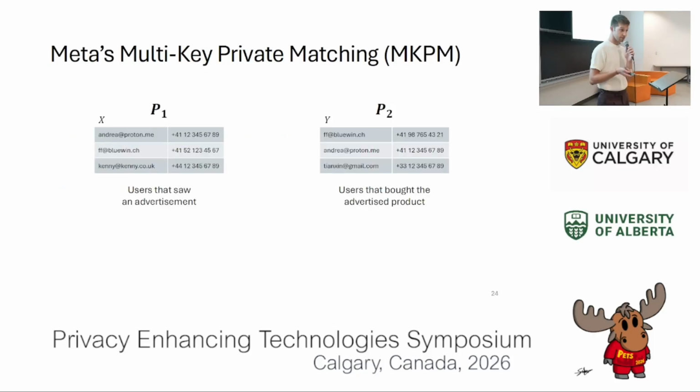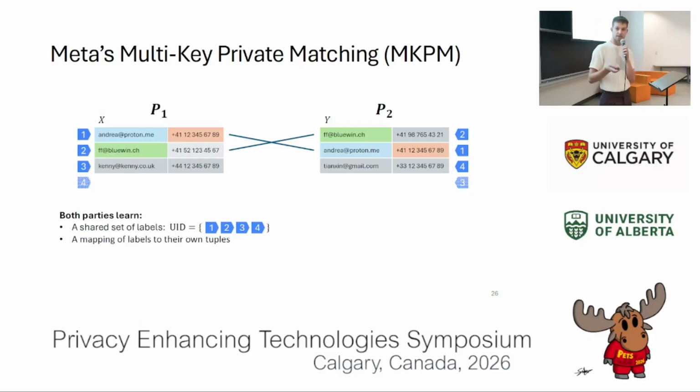The inputs to this functionality are sets of tuples with some data points, for example, user data. And what the functionality does is match the tuples in the inputs based on shared values within the tuples. The exact matching logic is a little bit convoluted, and it doesn't really matter at this point. But when this matching is done, the functionality assigns labels to these tuples in a way such that two matched tuples are assigned the same label. The parties in the end learn the full set of these labels, as well as a mapping of these labels to their own records.